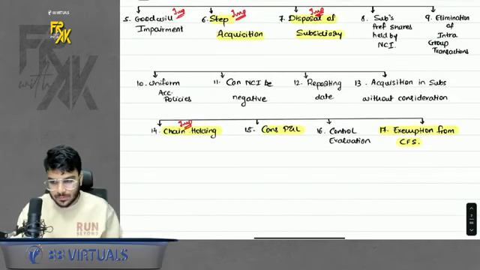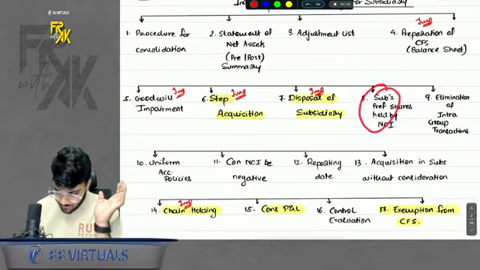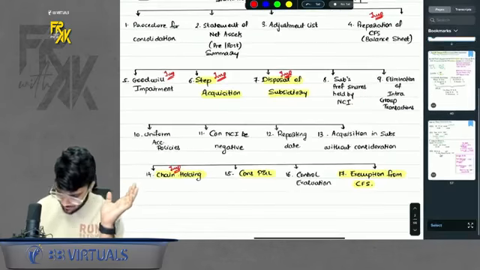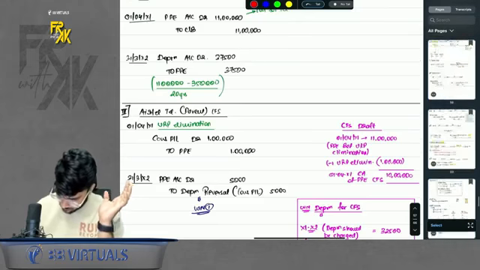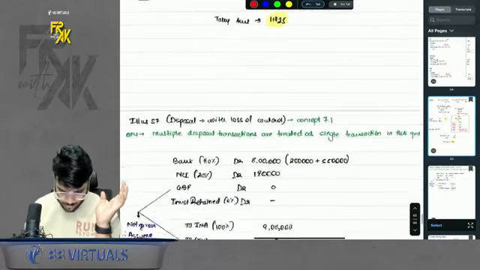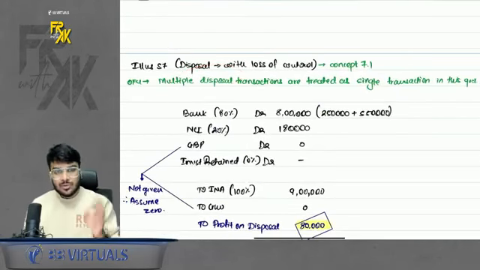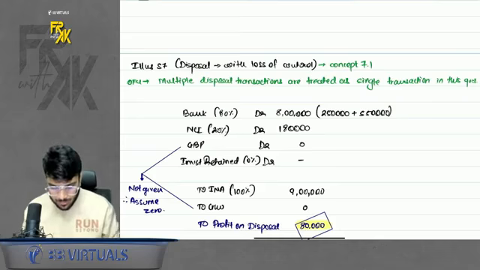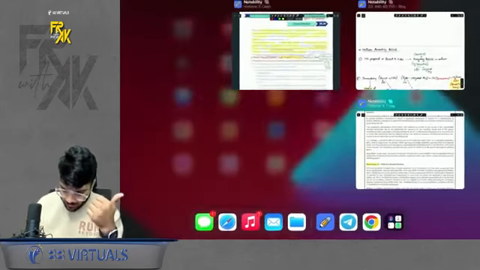Before proceeding, how about a quick revision of whatever we did from point number 7.1? Please have a look here. First of all, we discussed one question where there was disposal in multiple transactions. If the time gap is very small, treat it like a single disposal. First point was this.